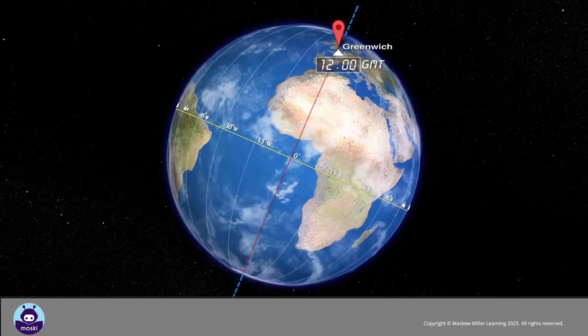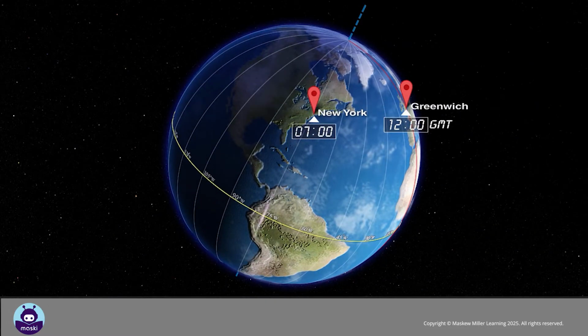When it's 12 p.m. GMT in Greenwich, England, at the prime meridian, it is 2 p.m. at the 30-degree east longitude in South Africa, and 7 a.m. at the 75-degree west longitude in New York, United States of America.